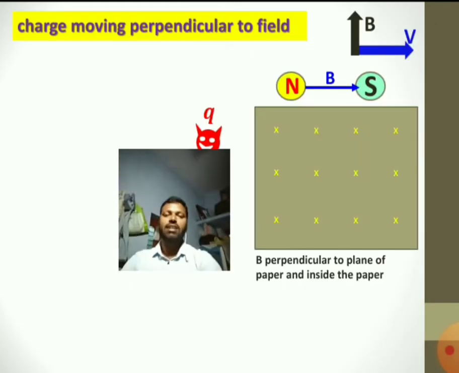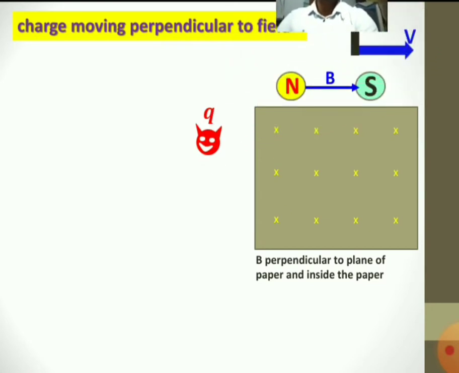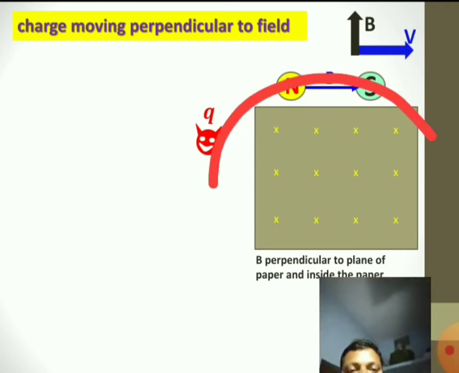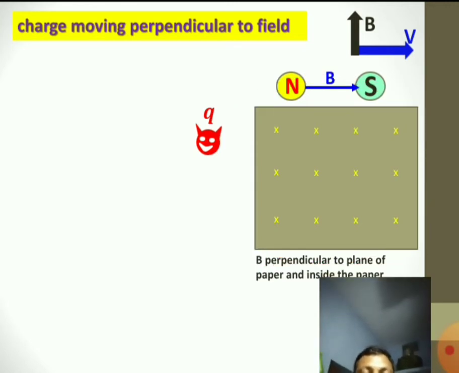Next one, see here, if the charge is moving perpendicular to the field, my red color charge is moving into the magnetic field. Here this is the magnetic field. The cross marks show the magnetic field direction is perpendicular to the plane of the paper. It is not from left to right or right to left, it is perpendicularly inside the paper, right?